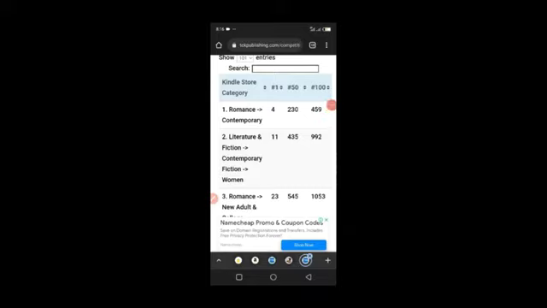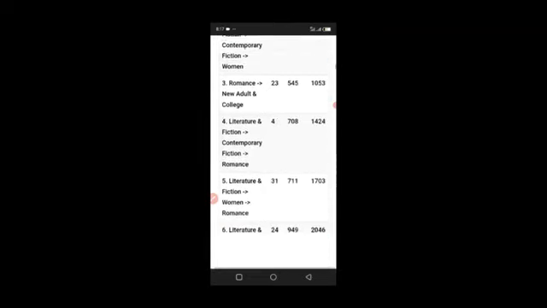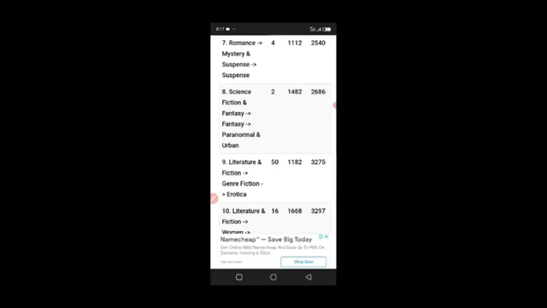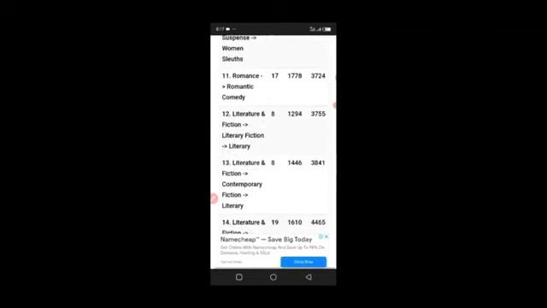I actually like using this CCK publishing for insights sometimes. As you can see here, there are so many categories of Amazon Kindle that you can publish in and earn a lot of money. There are romance and contemporary categories, literature and fiction. There are a lot of categories you can publish in on Amazon. And there is low content, and there is no content.